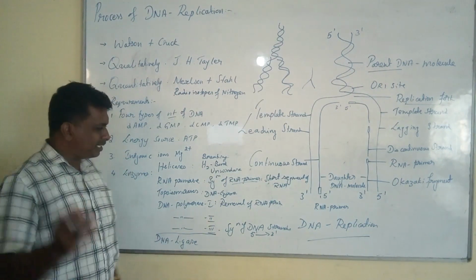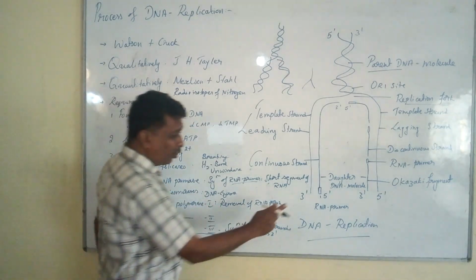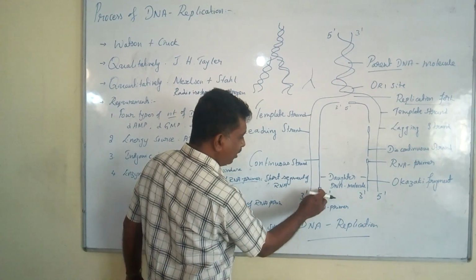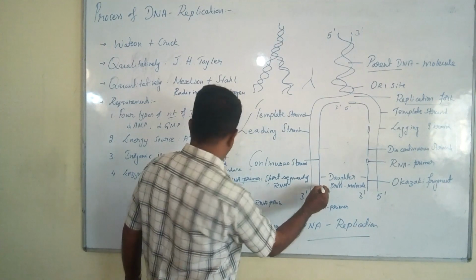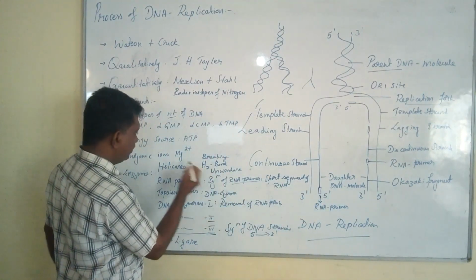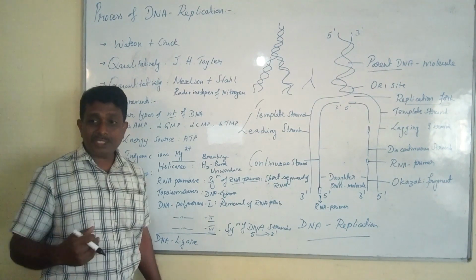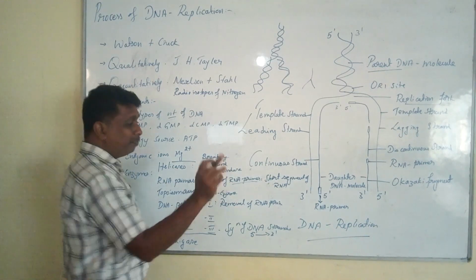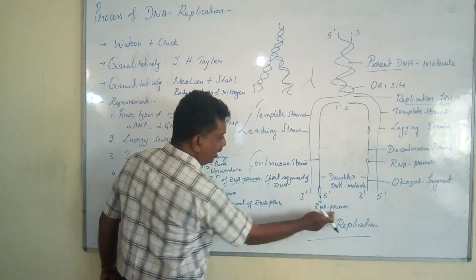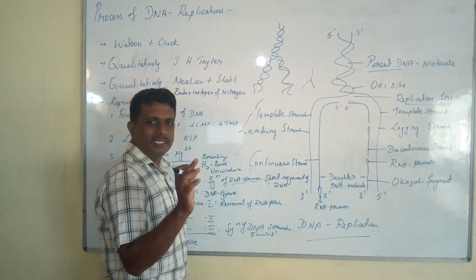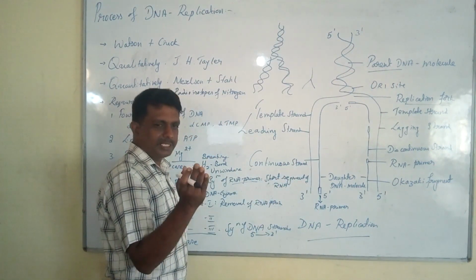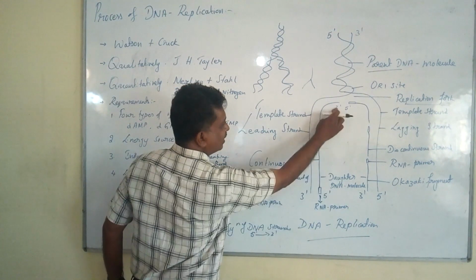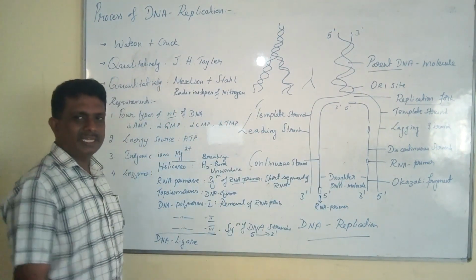The DNA polymerase III will very precisely join to the RNA primer, resulting in the action of magnesium ions. With the utilization of magnesium ions, the enzyme DNA polymerase III will precisely act on the RNA primer, resulting in the synthesis of complementary DNA strands from 5' to 3' direction.